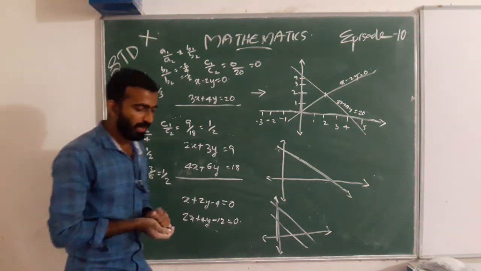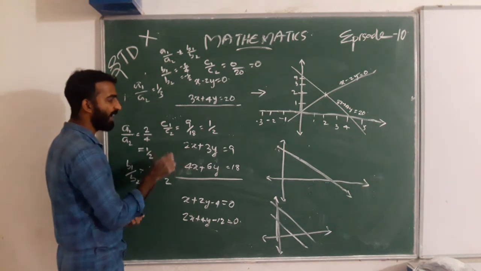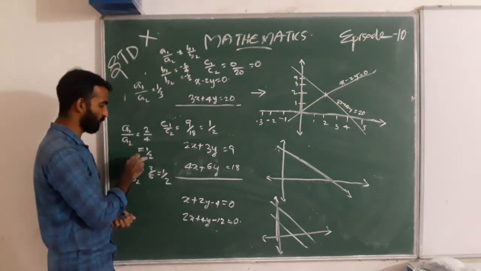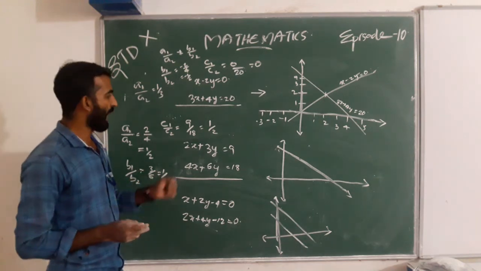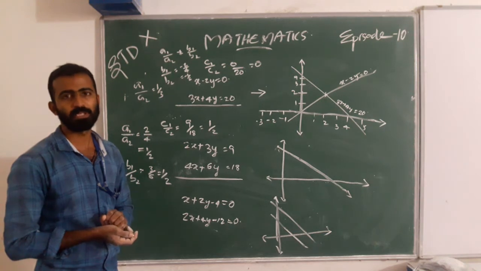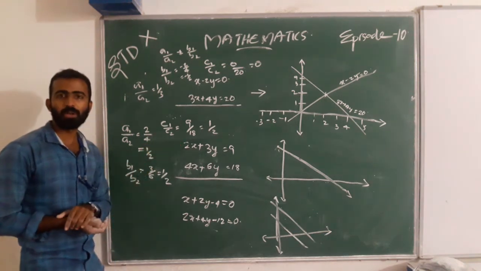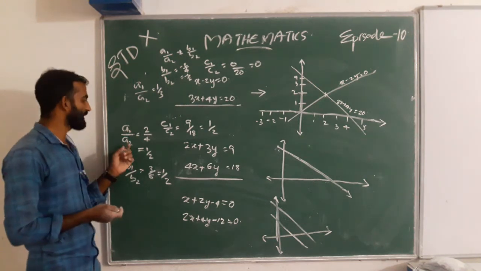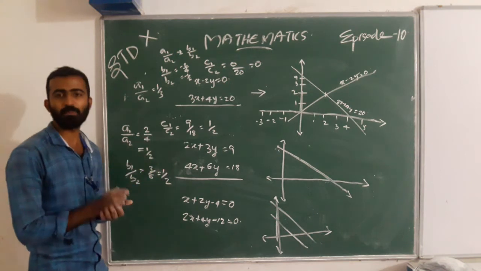Here a1 by a2 is 1 by 2, b1 by b2 is 1 by 2, and c1 by c2 is 1 by 2. Is it clear? These are equal. That is, a1 by a2 equal to b1 by b2 equal to c1 by c2.